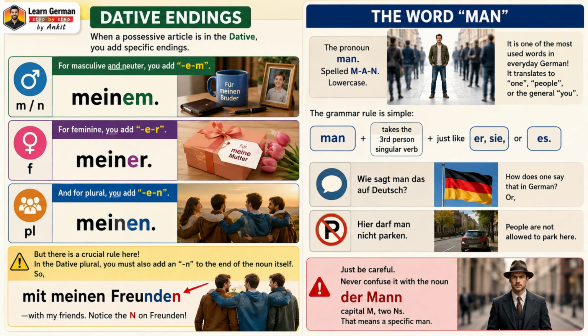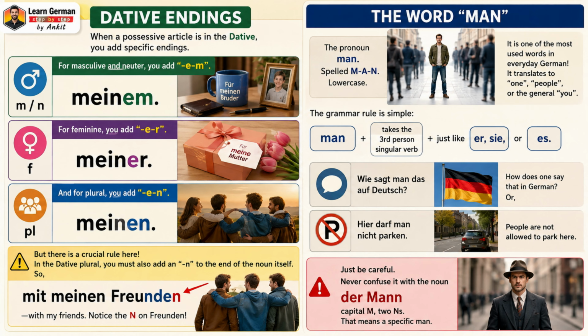But there is a crucial rule here. In the dative plural, you must also add an n to the end of the noun itself. So, mit meinen Freunden, with my friends. Notice the n on Freunden. Excellent point. Now for our final topic today.